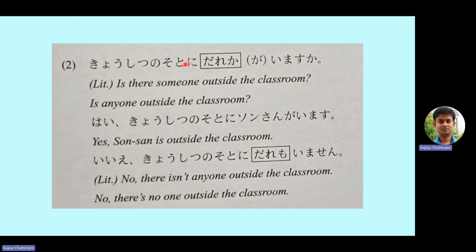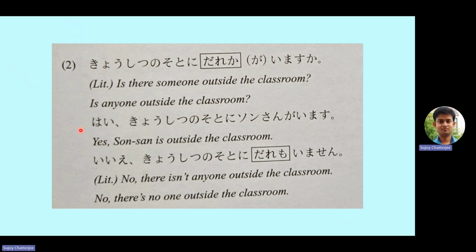Since it is a location, the location marker ni particle will be used here. So kyoshitsu no soto ni dareka. Dareka means someone. Ga, this is optional. Imasu ka, you can also say dareka imasu ka. Kyoshitsu no soto ni dareka ga imasu ka? Is there someone outside the classroom? So dareka means someone. So is there someone outside the classroom, or is anyone outside the classroom? It's the same meaning.